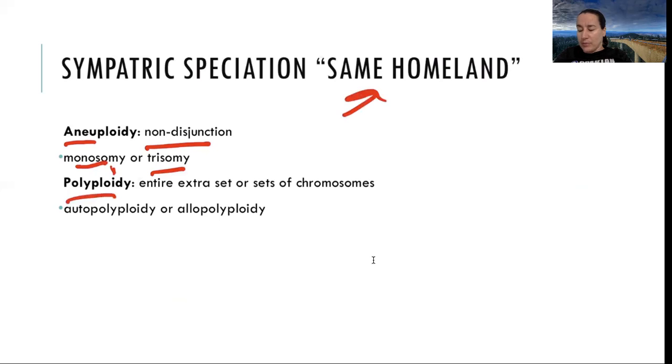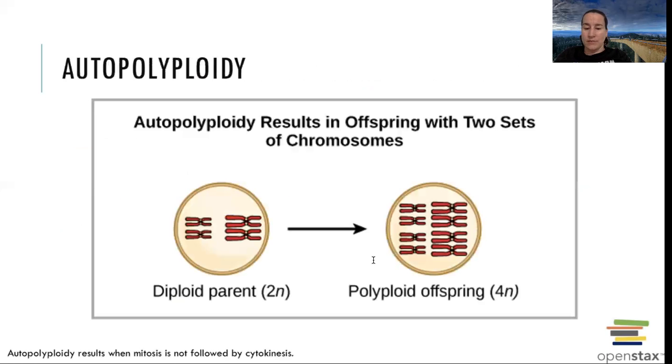Another type is polyploidy. Polyploidy is where you have an extra set or sets of chromosomes. These break down into autopolyploidy and allopolyploidy. Auto means self. So you have an extra set of your own chromosomes.